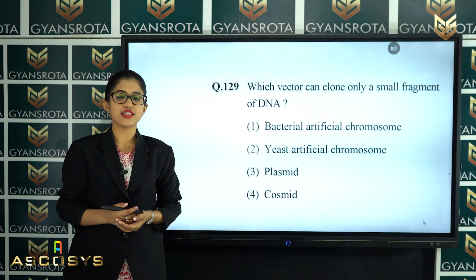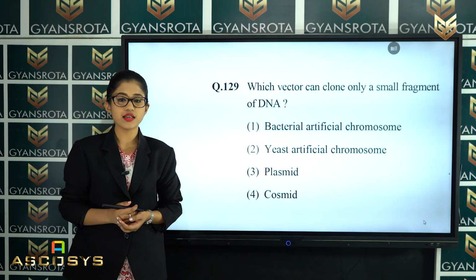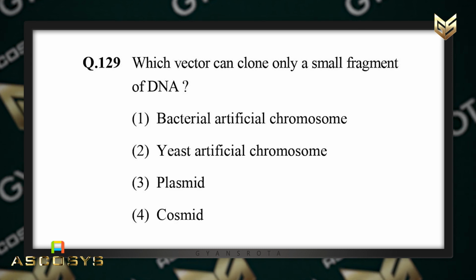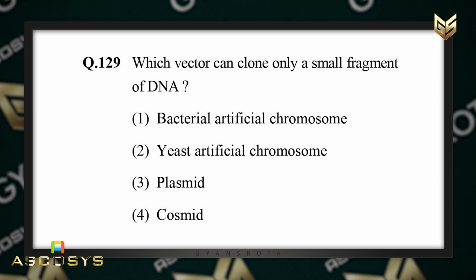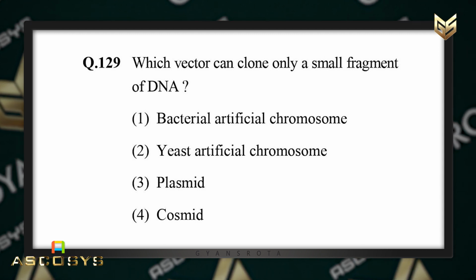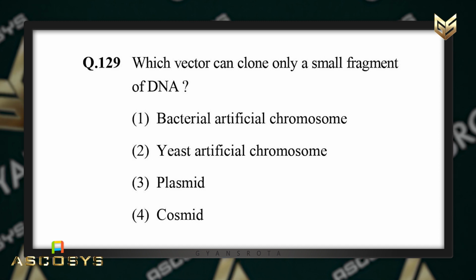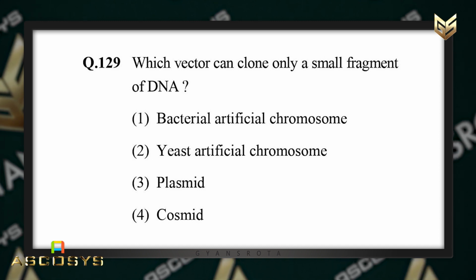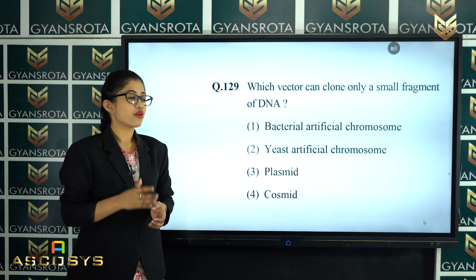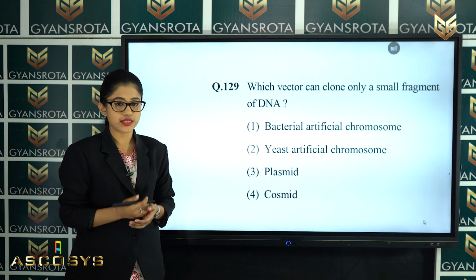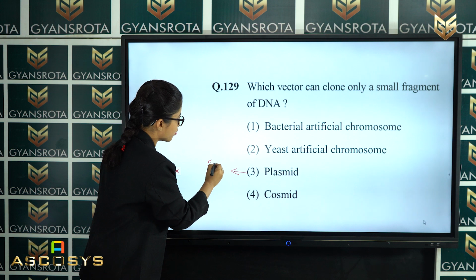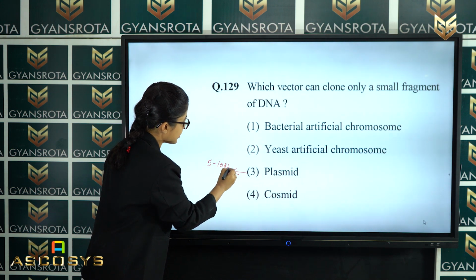Now, the next question is question number 129. Which vector can clone only a small fragment of DNA? The options are bacterial artificial chromosome, yeast artificial chromosome, plasmids, or cosmids. For this you have to know the amount of DNA used for cloning in the following vectors. For the plasmid the amount of DNA is 5 to 10 kilobase.